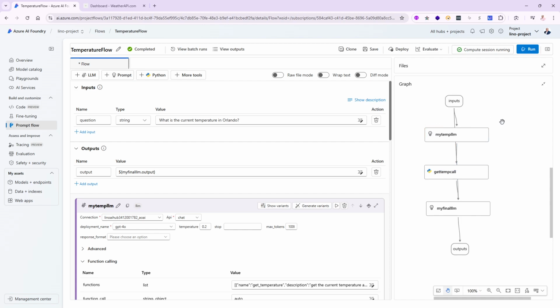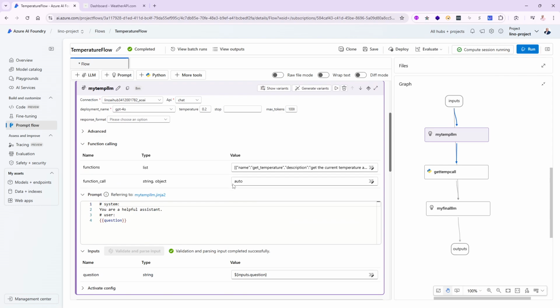Alrighty, so what is the first one doing after the input coming in? This is what I'm actually feeding the system, all my different functions in an array to create multiple function calls. I only created one for this one. If I click on it, you'll see this is what the function calls. And I'm telling the system, please pick whatever you feel is appropriate from the array of functions that I gave you. Pick one.